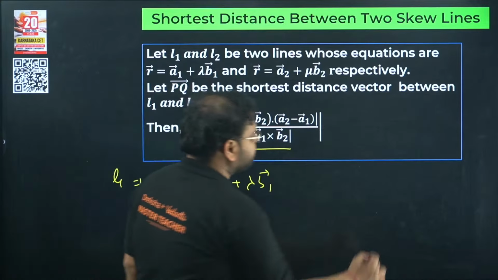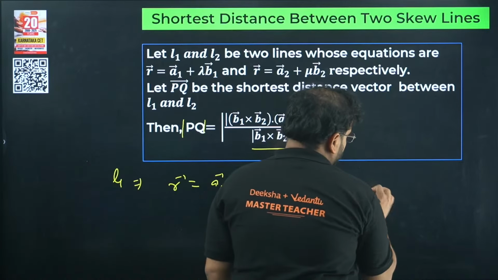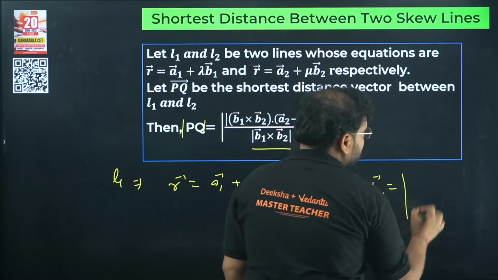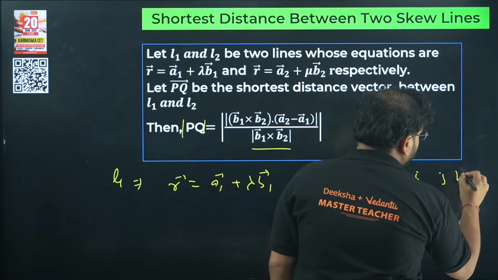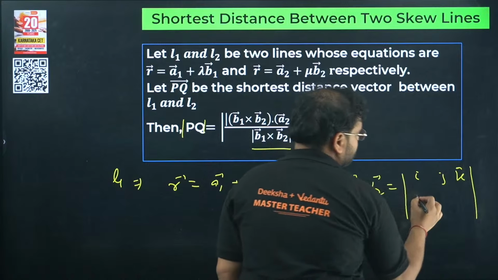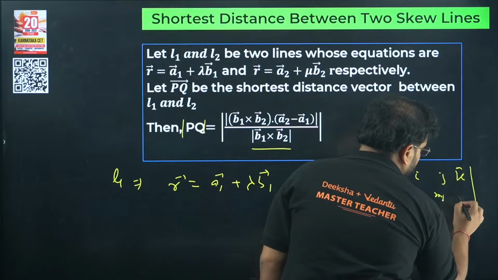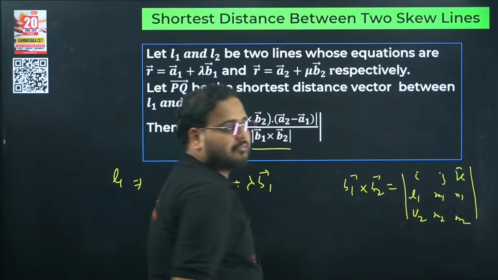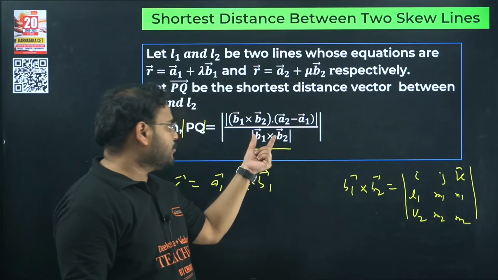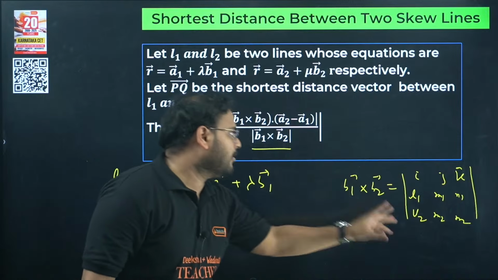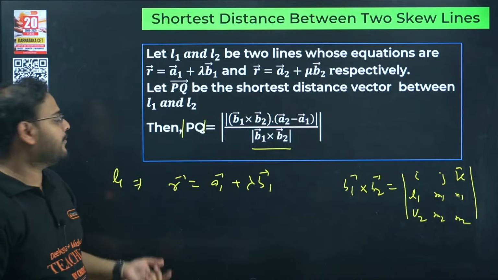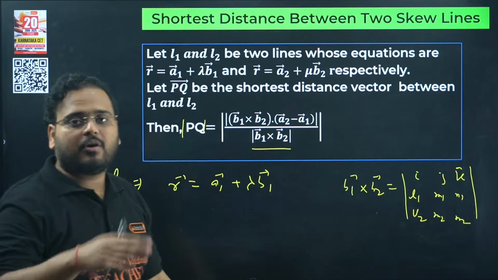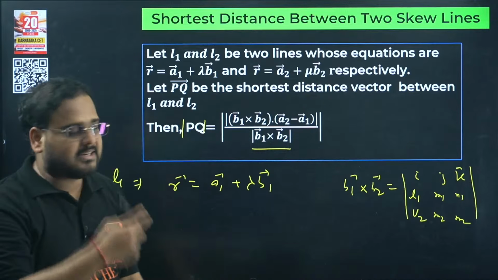Same way, if you have B1 cross B2, you'll go about like this: i, j, k, and then the values l1, m1, n1, l2, m2, n2. You find this vector, find its magnitude, use it over here, and take the dot product of this vector with A2 minus A1. How do you find A2 minus A1? We have A1 given here, A2 given here, and take the difference of the components along the x, y, and z axes.